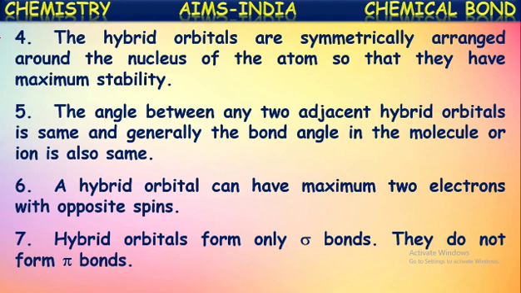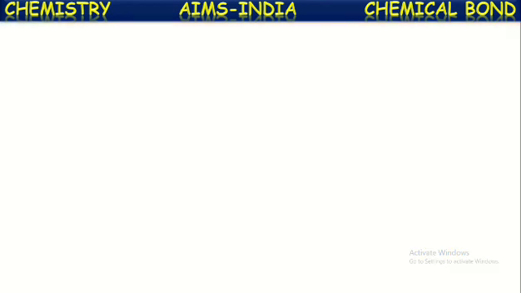They do not participate in pi bond formation. They do not form pi bonds, which means they do not overlap laterally. They overlap only end to end, that is head-on overlapping, and thus they form only sigma bonds.